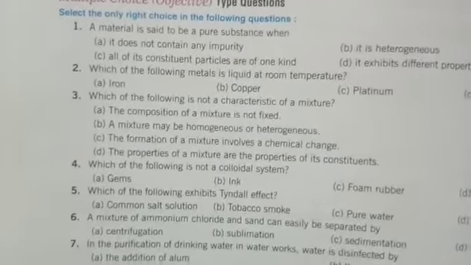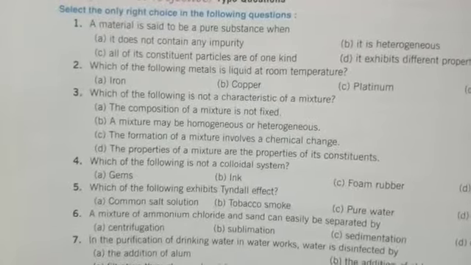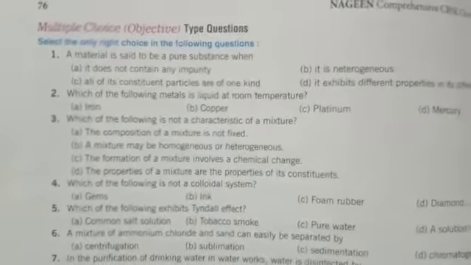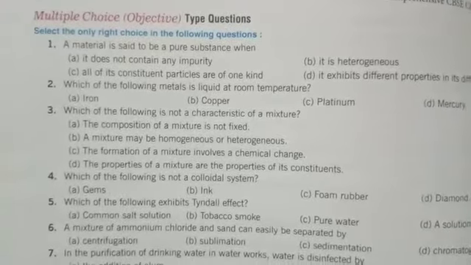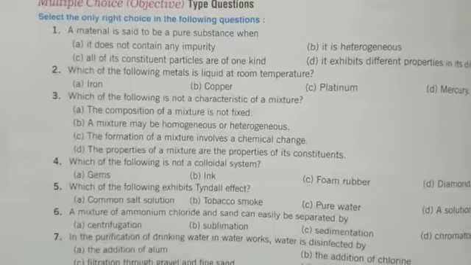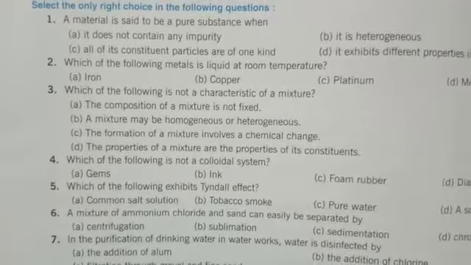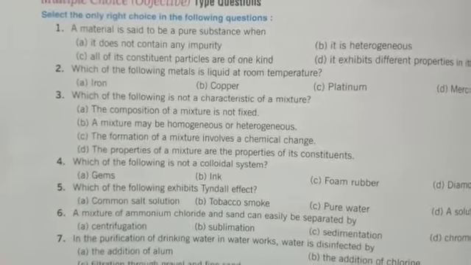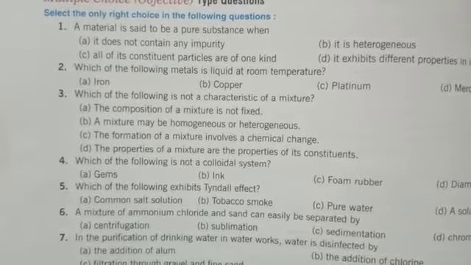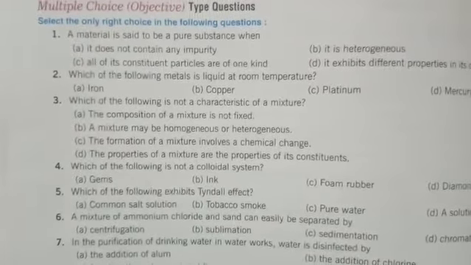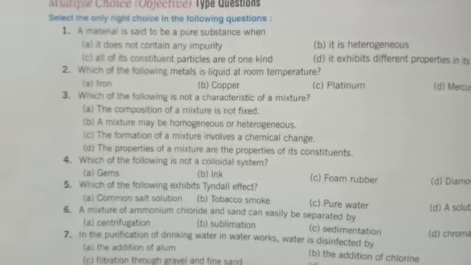Number 2, which of the following metals is liquid at room temperature? Answer, mercury. 3. Which of the following is not a characteristic of a mixture? Option C is the correct one: the formation of a mixture involves a chemical change.